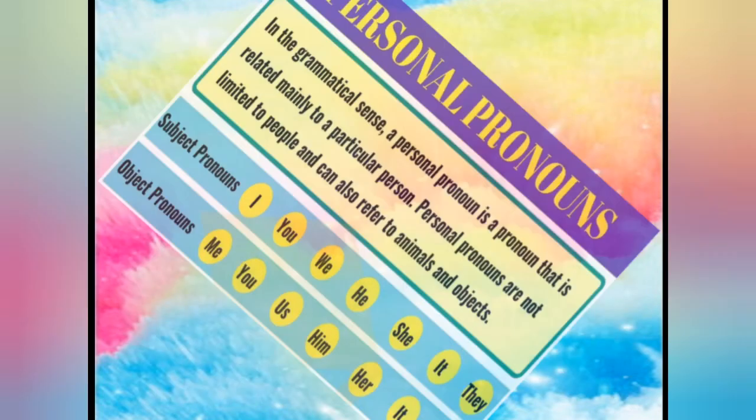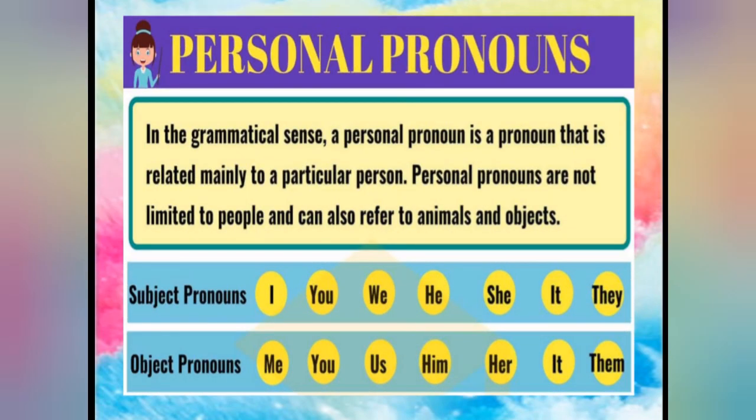Now the first pronoun is personal pronoun. In this, see students, by the name itself you can easily understand that it is about a person. So we are talking about a particular person, but personal pronouns are not limited to people and can also refer to animals and objects. Like you can see I, you, we, he, she and they. These we use for persons. But "it" we use for animals as well as for objects, or we can say for non-living things.